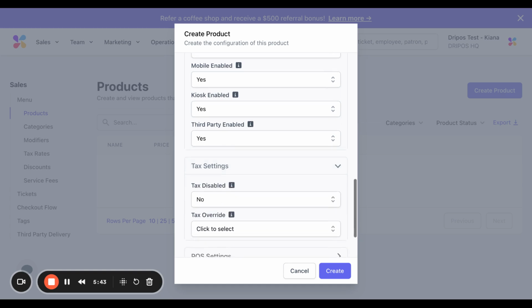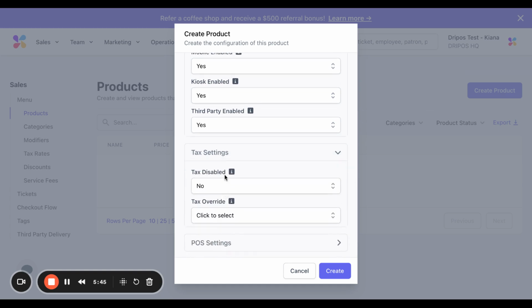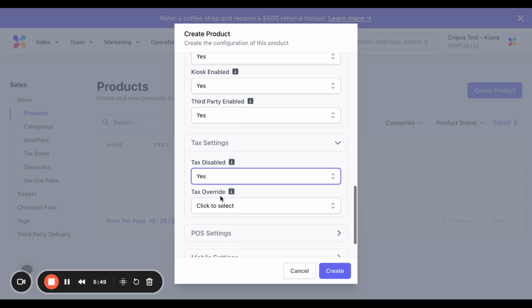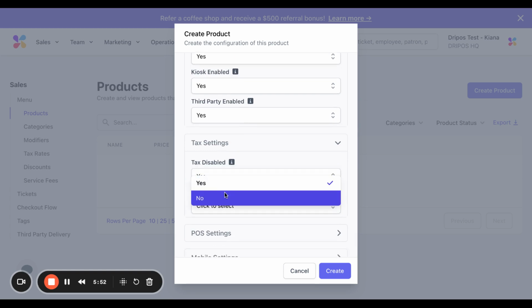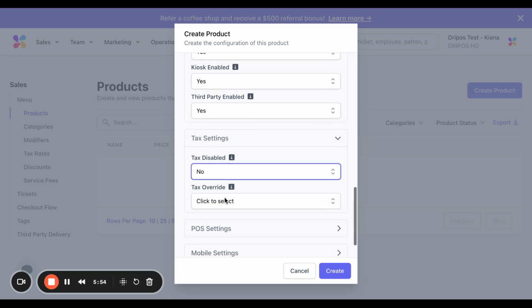Moving on to tax settings. If you would like tax to be disabled for this product, you can set this to yes. If you would not want it to be disabled, just leave this at no.